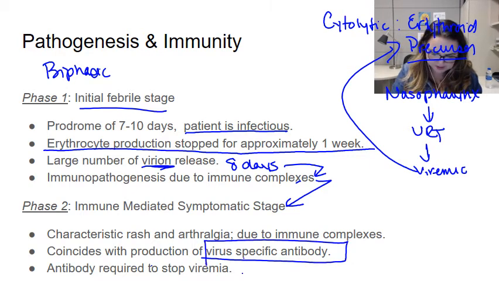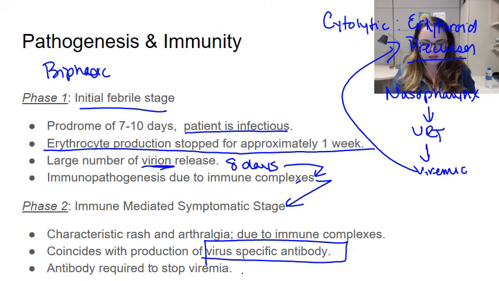And that's the key, because in this stage, you get the virion. In this stage, you get the antibody. And when they come together, that gives you your immune complex, which actually leads to disease.